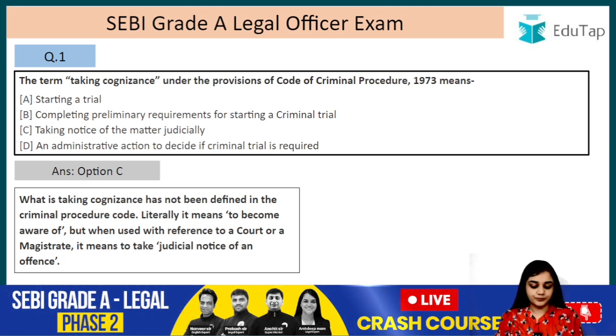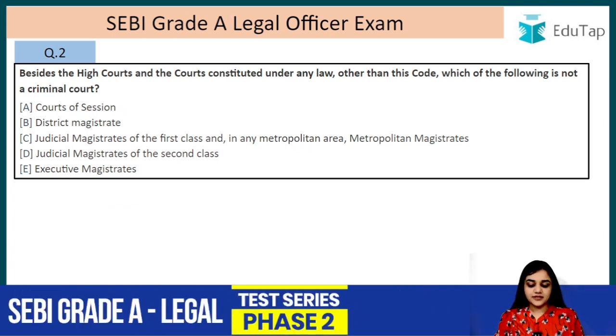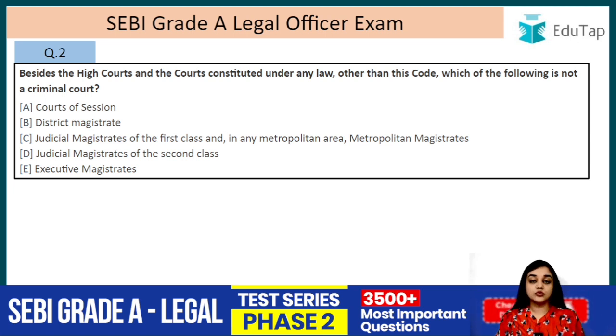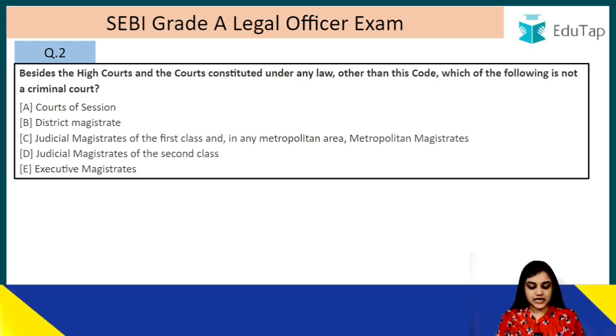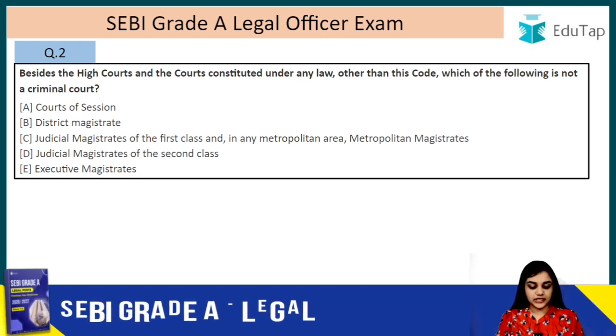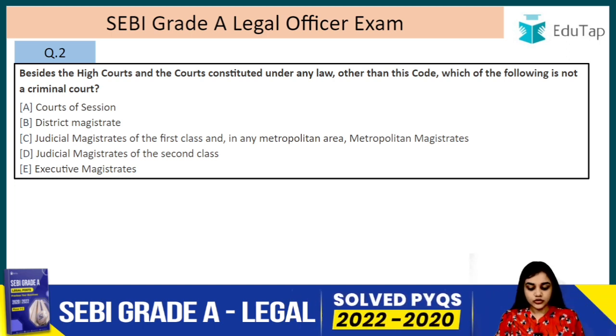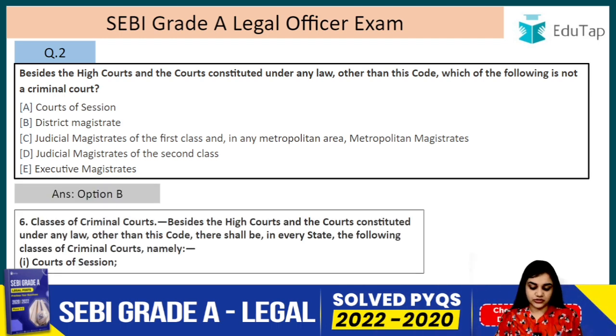Question number 2. Besides the high courts and the courts constituted under any law other than this code, which of the following is not a criminal court? Court of Session, District Magistrate, Judicial Magistrates of the first class and in any metropolitan area, Metropolitan Magistrates, Judicial Magistrates of the second class, or Executive Magistrates. So the answer is B, that is District Magistrate, right?